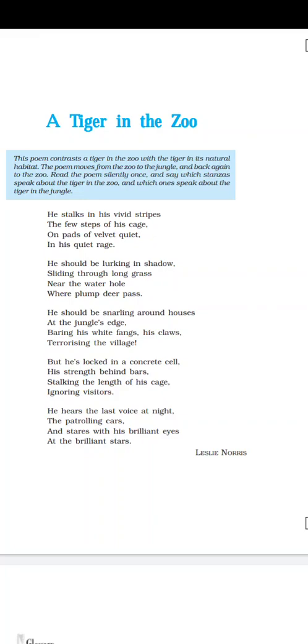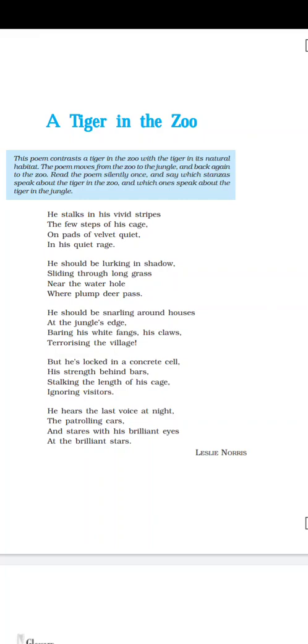Though it is now strictly prohibited to keep tigers in the zoo, in the past, when we were small children of 6 or 7 years old, we used to watch circus, right?